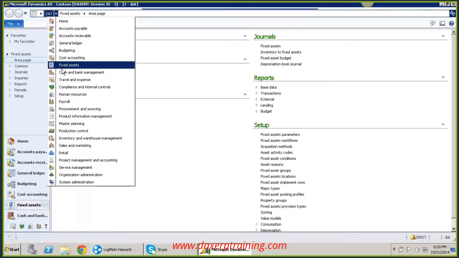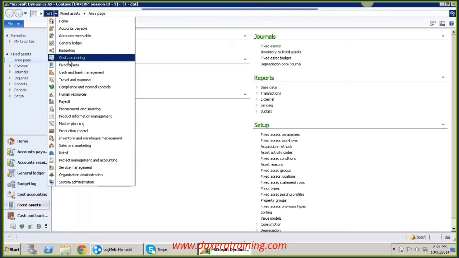But in our session right now, we'll study only finance because we have registered only for finance: accounts payable, accounts receivable, general ledger, budgeting, fixed assets, and cash and bank management.